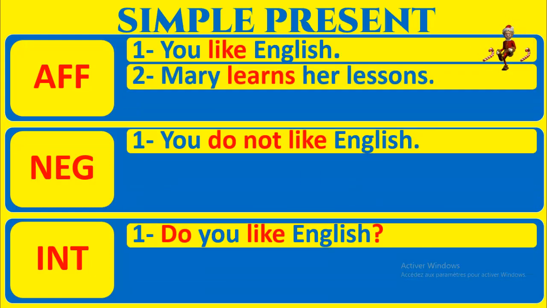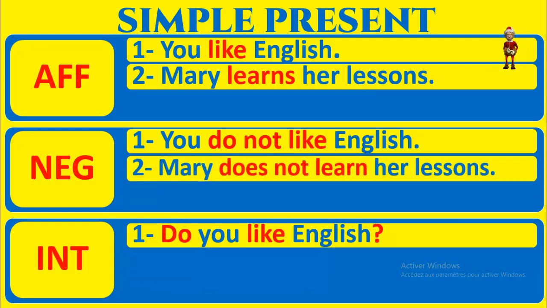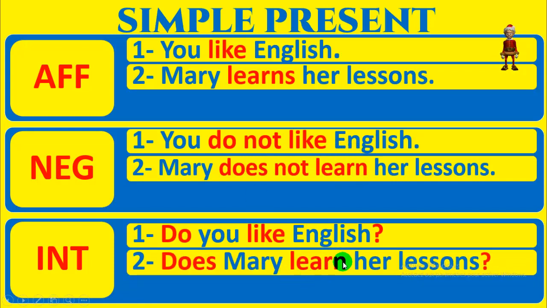Example number 2. Mary learns her lessons. Négative form, on va emprunter do. Ça devient does. Mary does not learn her lessons. Et comme vous le voyez ici, il n'y a plus de S. Le S a été pris par do, qui est devenu does. Does Mary learn her lessons? Et n'oubliez pas le point d'interrogation. Don't forget the question mark. It's very important.